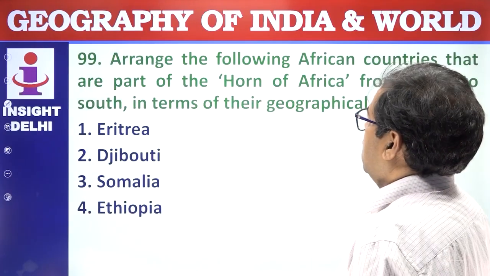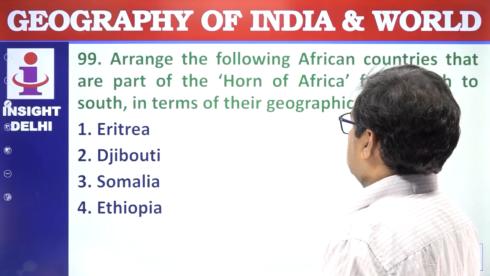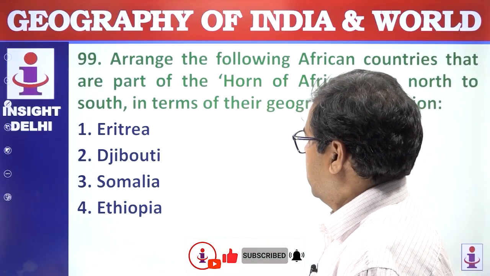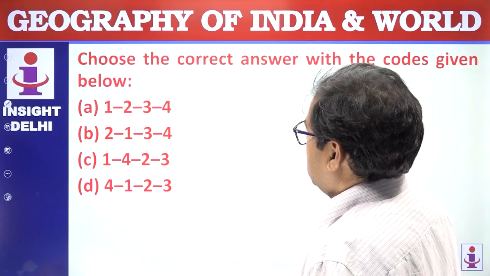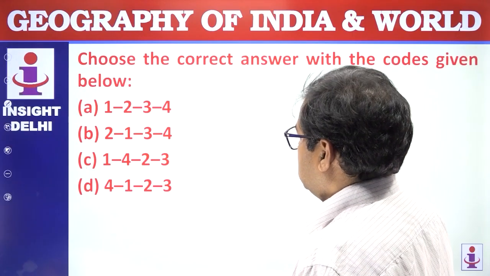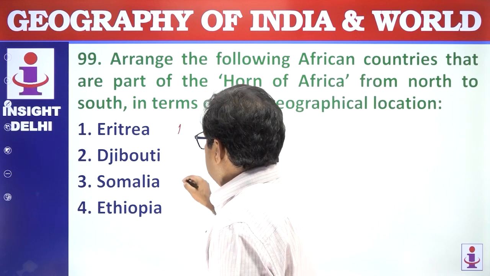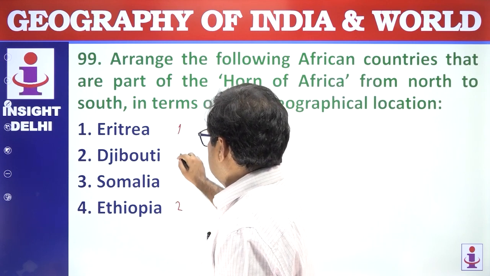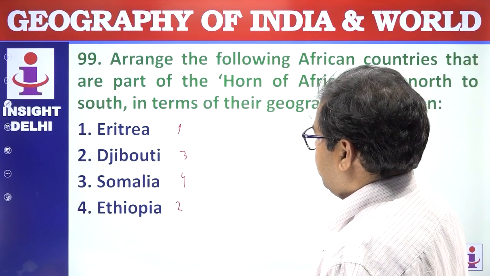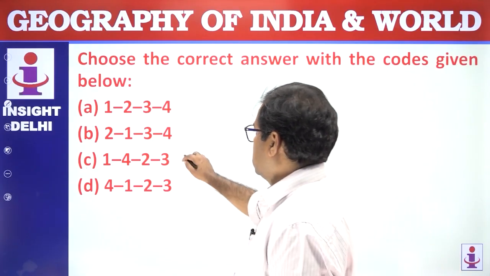B. Arrange the following African countries that are part of the Horn of Africa from north to south in terms of their geographical location: Eritrea, Djibouti, Somalia and Ethiopia. So the answer is 1, 4, 2, 3. 1, 4, 2, 3. C is the answer.